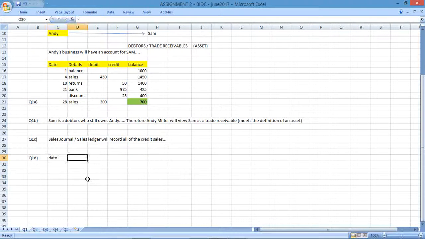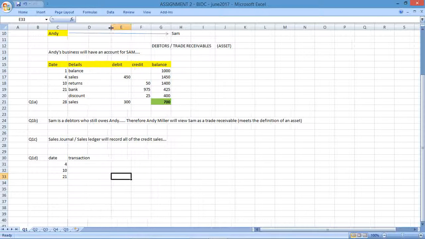Let's write in the columns that they've given you here. Transaction, day 4, day 10, and day 21. We've got the business document and name of the person sending it. Okay, name of the sender.